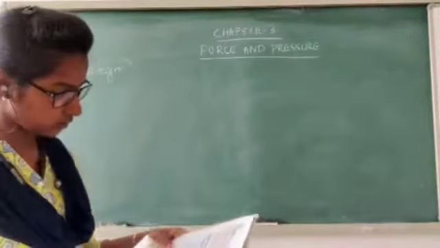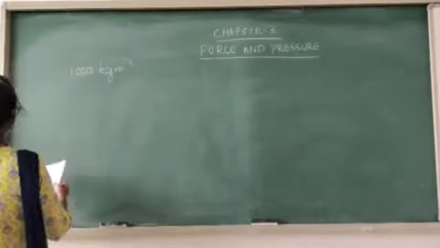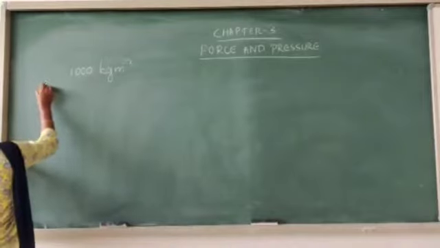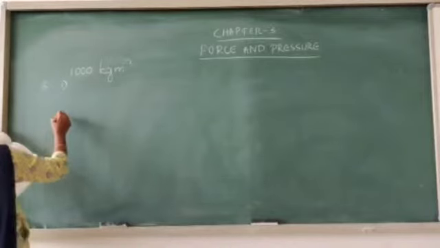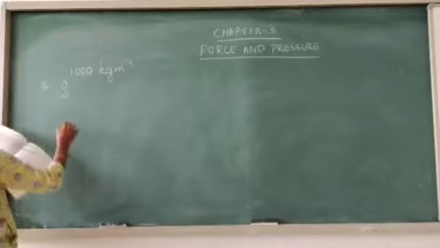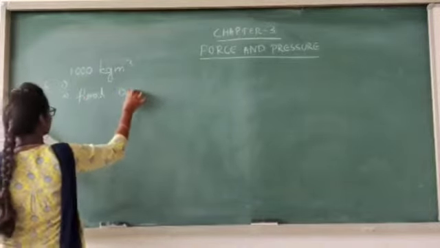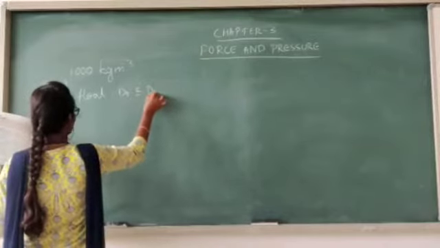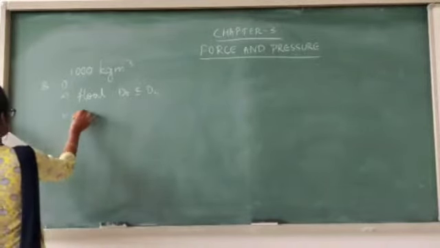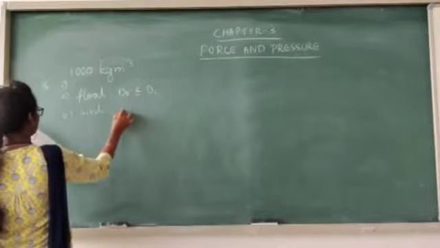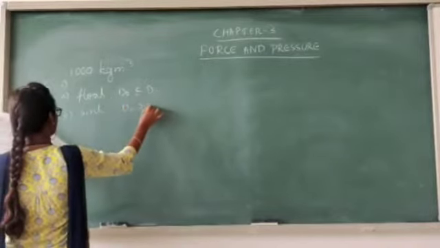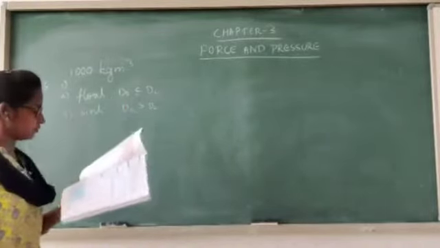Next, long answer type question. First one, when does the body float in a liquid and sink in a liquid? The object will float in a liquid when the density of the object is lesser than or equal to the density of the liquid. Then the object will sink when the density of the object is more than the density of the liquid. That you write in sentence form.